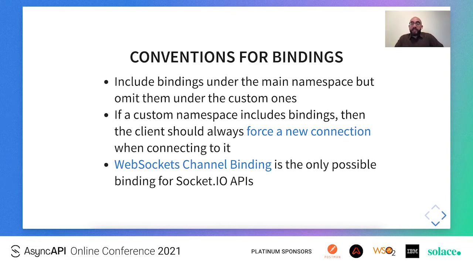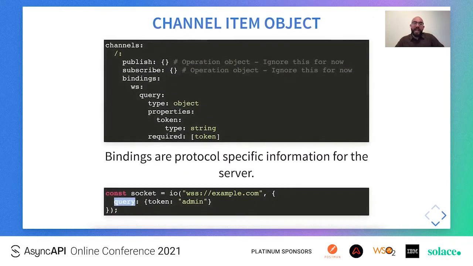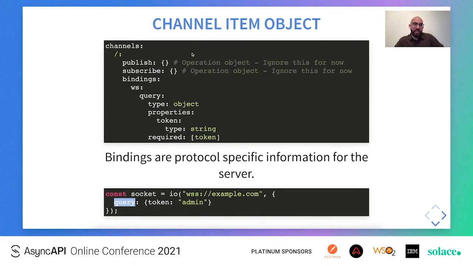First is that the AsyncAPI specification does not allow HTTP bindings on the channel item object level. And secondly, in Socket.io, the HTTP polling implementation is done in such a way as to resemble the WebSocket implementation. So essentially, the HTTP polling is a pseudo WebSocket, and both implementations use the exact same handshake object. So it is safe to assume that the HTTP long polling bindings would look exactly similar to the WebSocket ones.